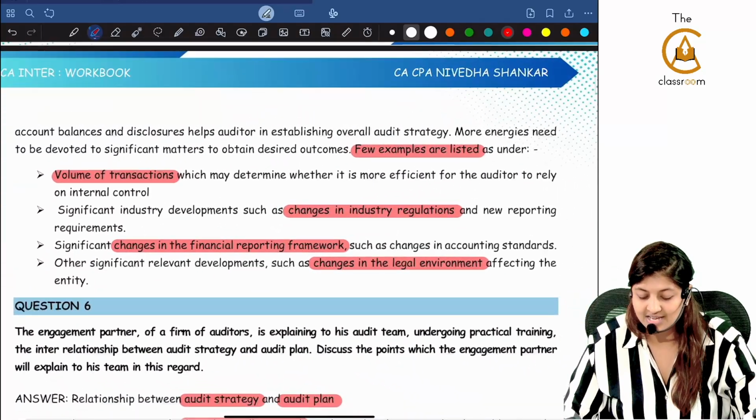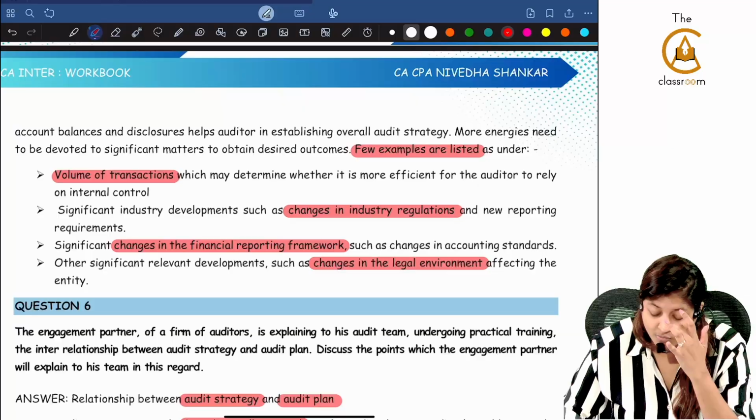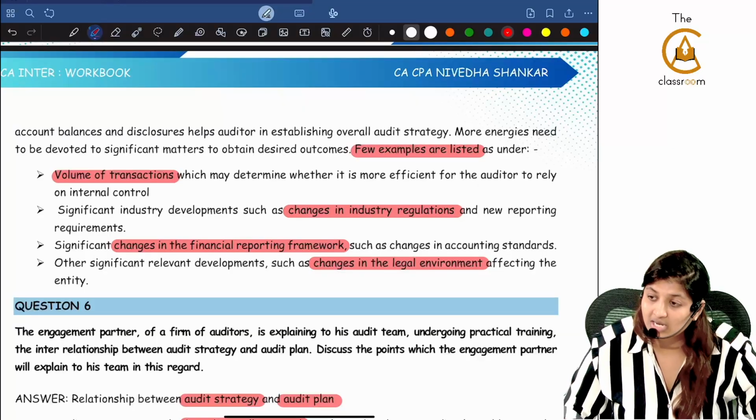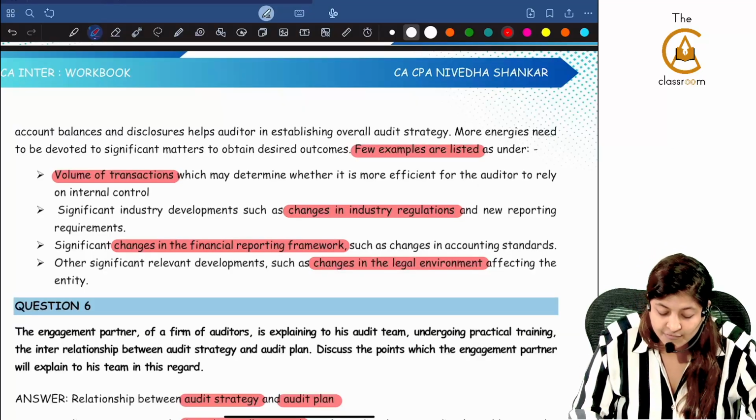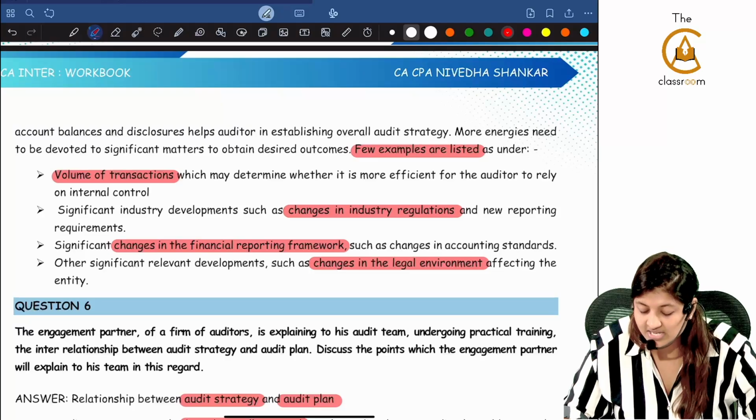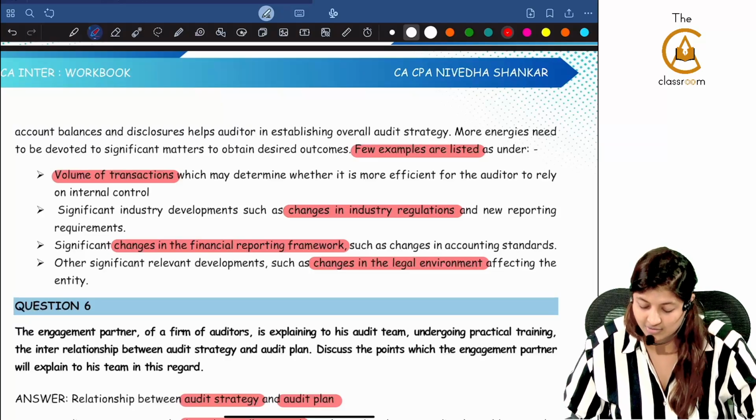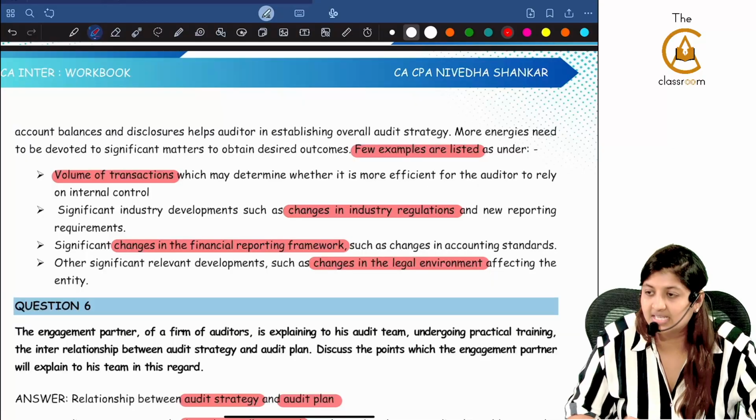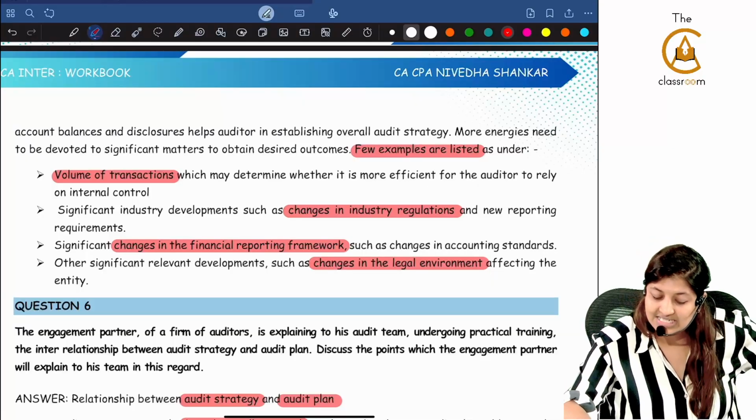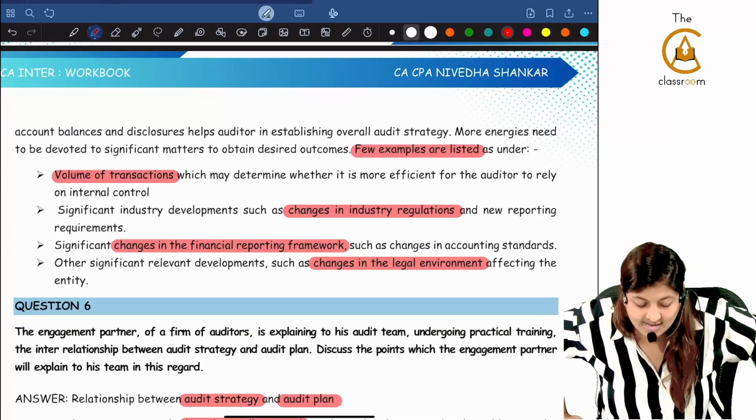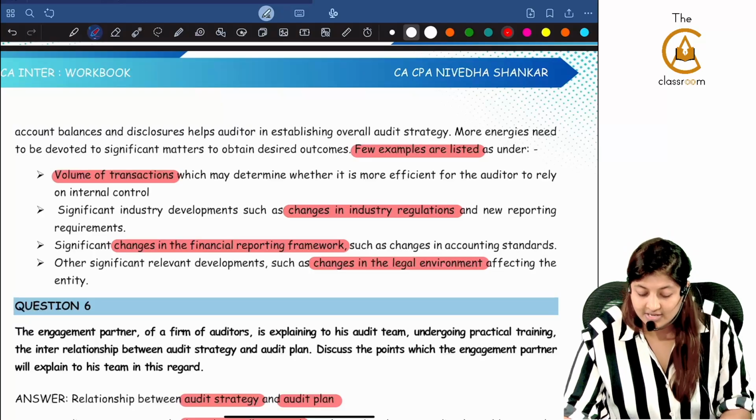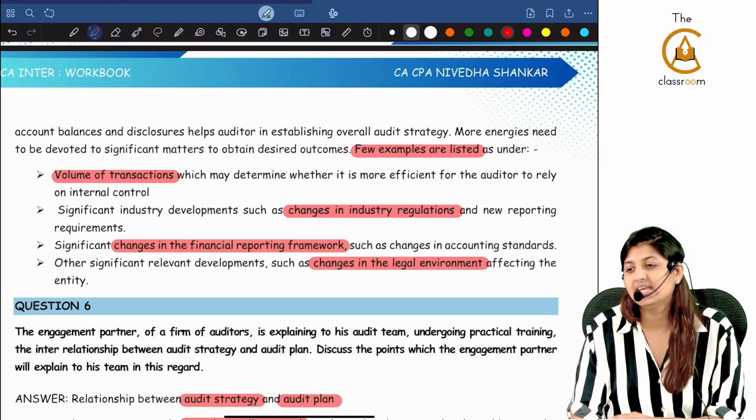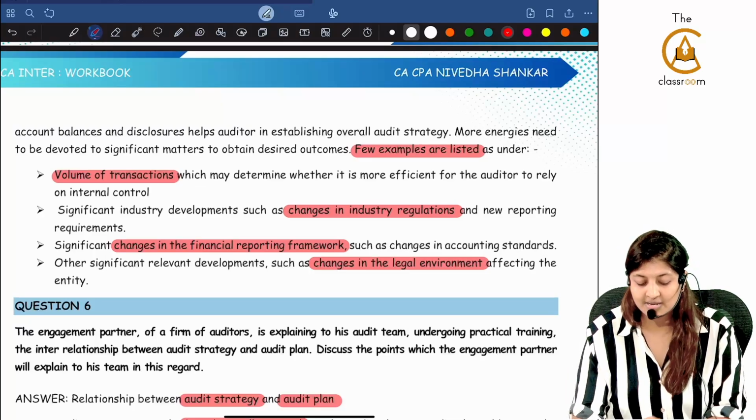Volume of transactions which may determine whether it is more efficient for the auditor to rely on the internal control. Significant industry development such as changes in the industry regulations and new reporting requirements. Significant changes in the financial reporting framework such as changes in accounting standards. Other significant relevant developments such as changes in the legal environment affecting the entity.